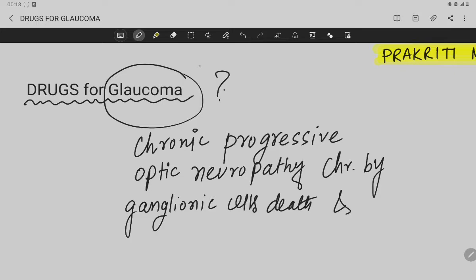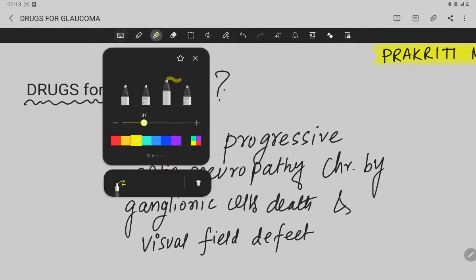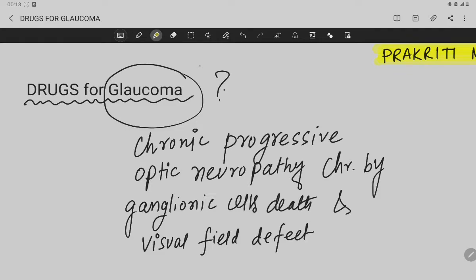and visual field defect. Visual field defect. Okay. So glaucoma, this glaucoma, this is chronic progressive optic nerve degeneration. So this is optic neuropathy characterized by death of the ganglionic cell, which is present on the retina, and associated with visual field defect.